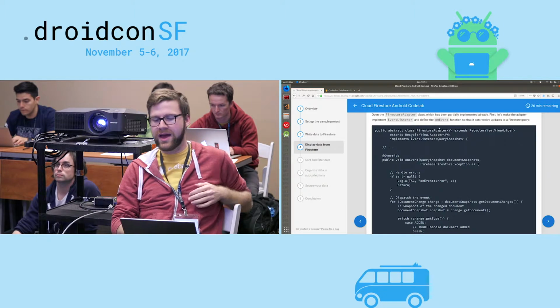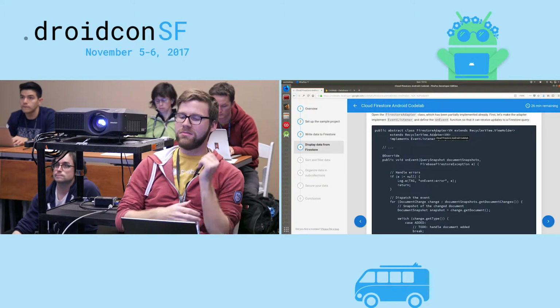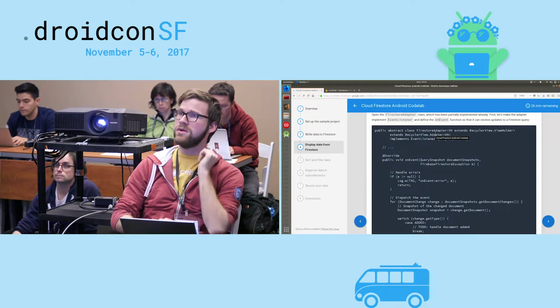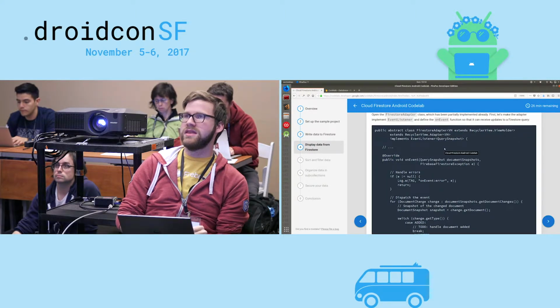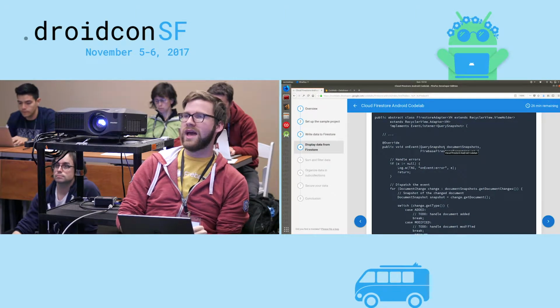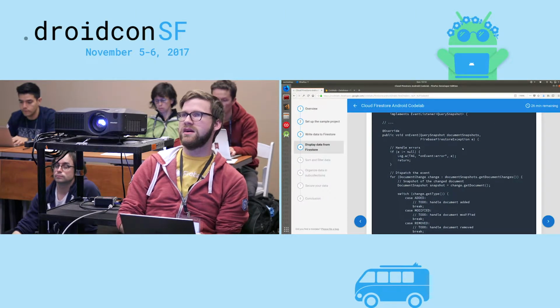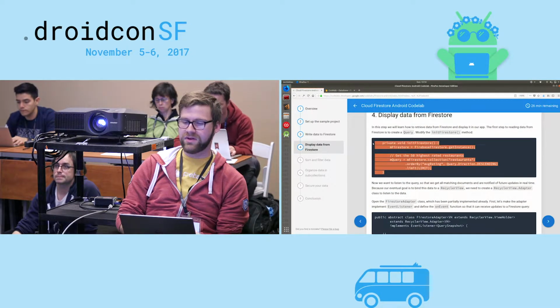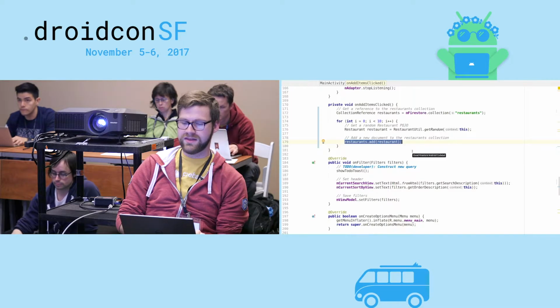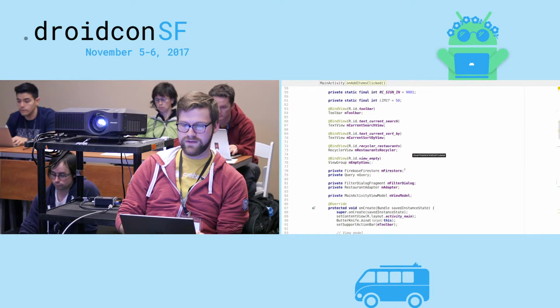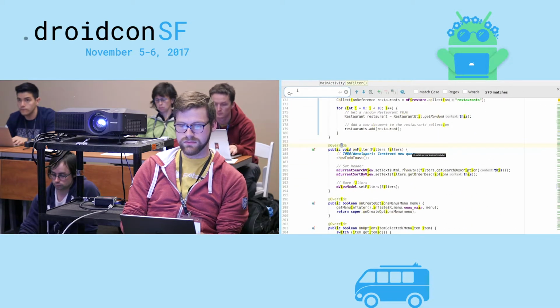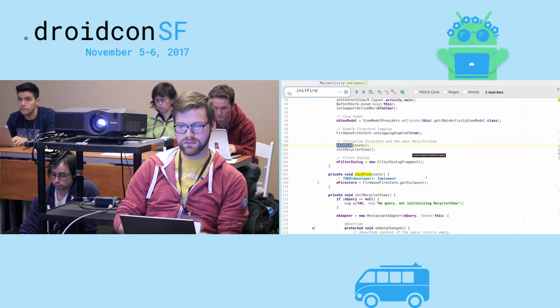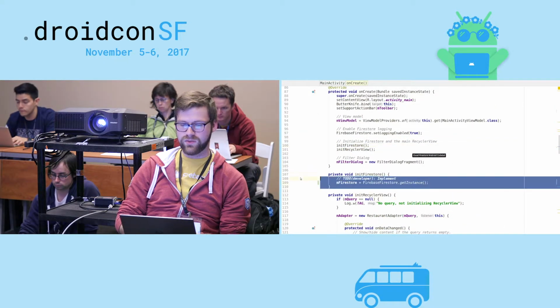At that point, we'll go ahead and create a Firebase adapter, which is a recycler view, which is going to actually implement the view we'll have in the app, which will allow us to see all these restaurants pulling in. So let's go ahead and do these two steps. We'll go ahead and copy and paste this, our init Firestore method, go back up to init Firestore, and replace that entire one with our new method.